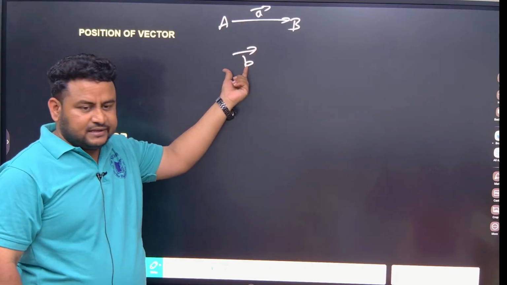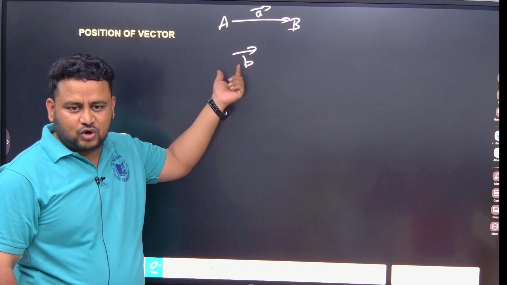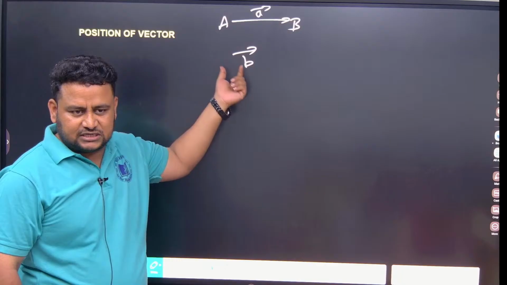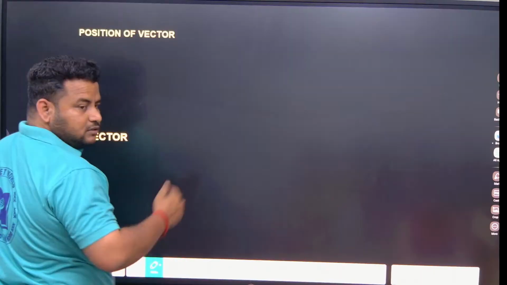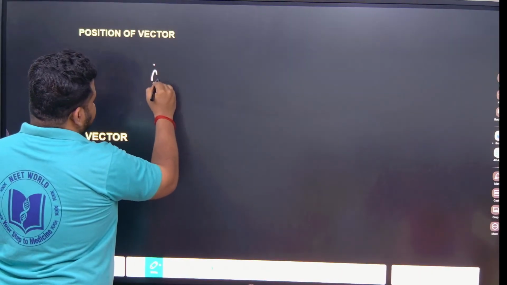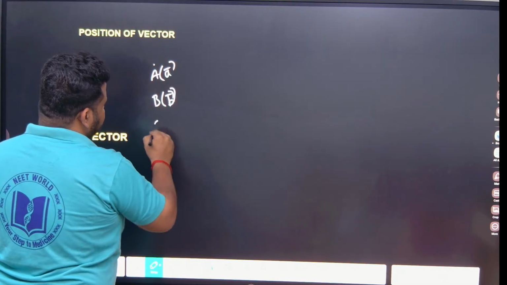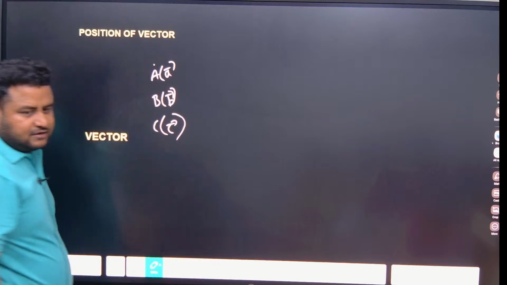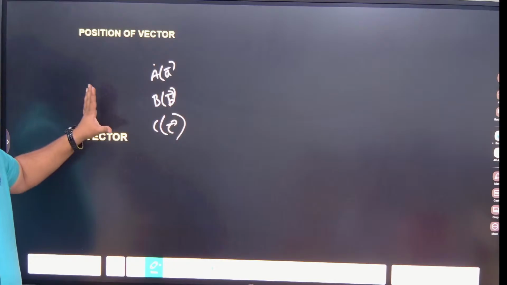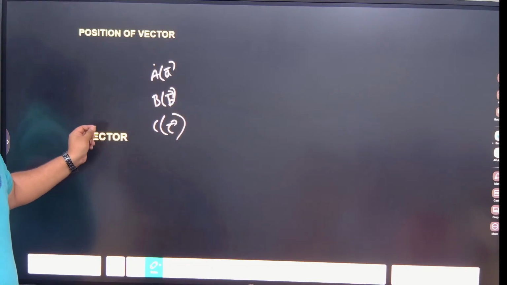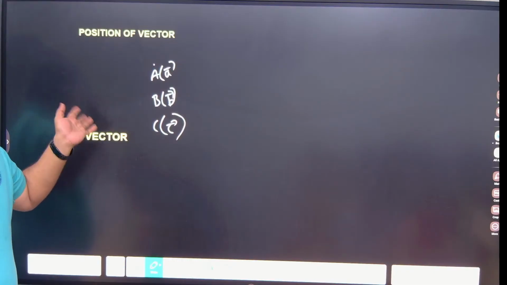But here B is a free vector. It does not have a starting point or ending point. Such a vector is called a position vector. To be more precise, take point A with vector A, point B with vector B, point C with vector C. Position vector means a vector which starts from the origin, but has no fixed end point.